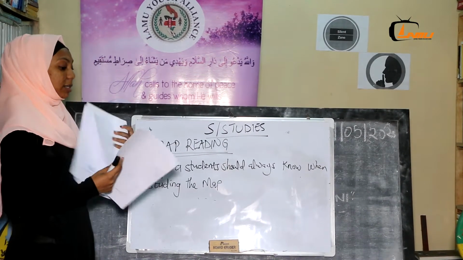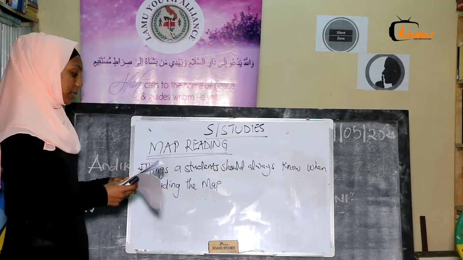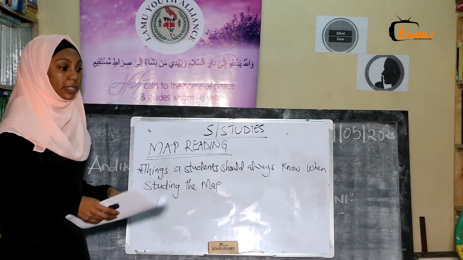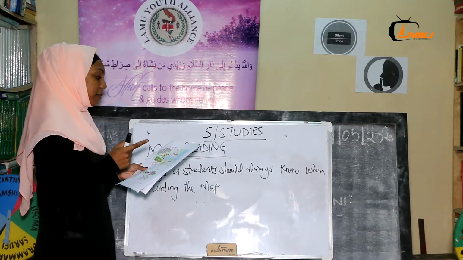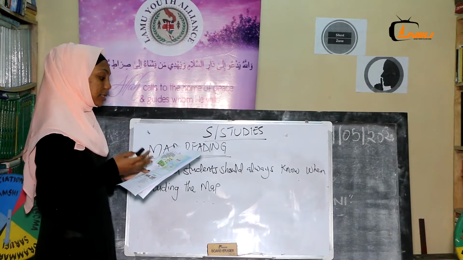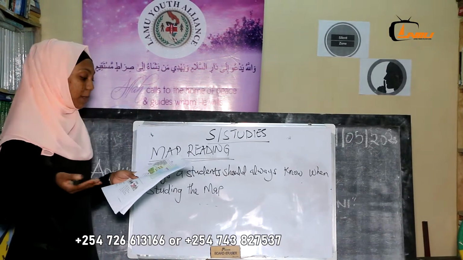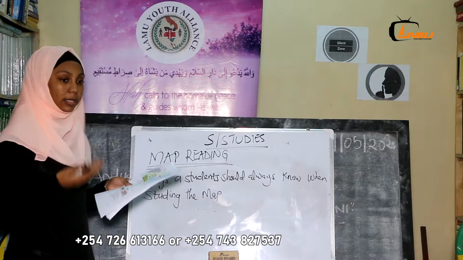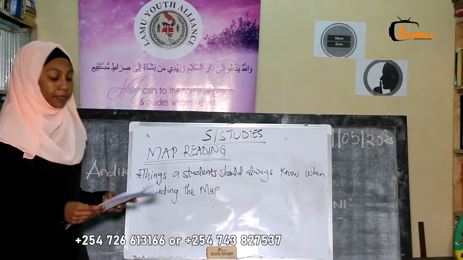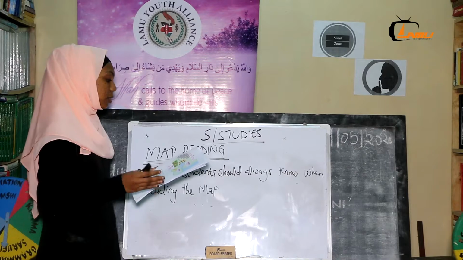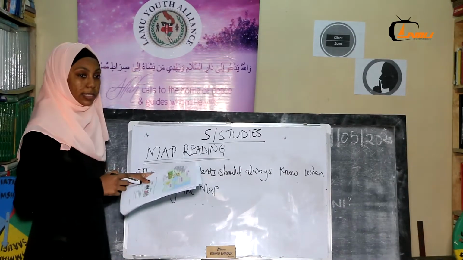Another thing that a student should know is about the physical features. That is the mountains. We have rivers and lakes. Rivers and lakes supply us with fresh water, drinking water, fish, and food. Again, we should know the forest.